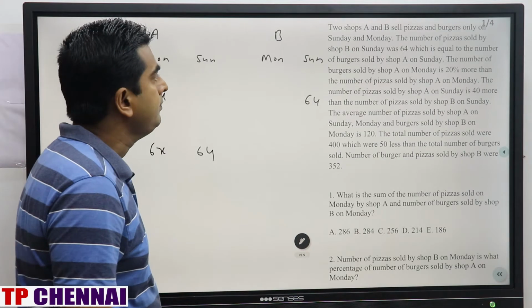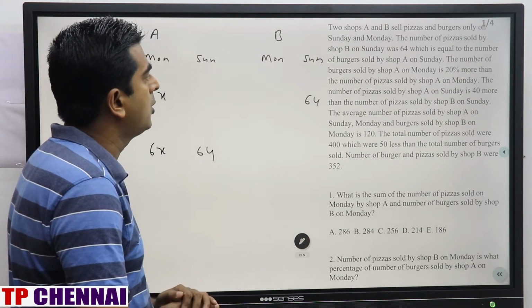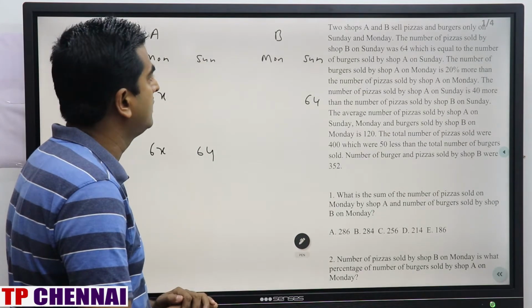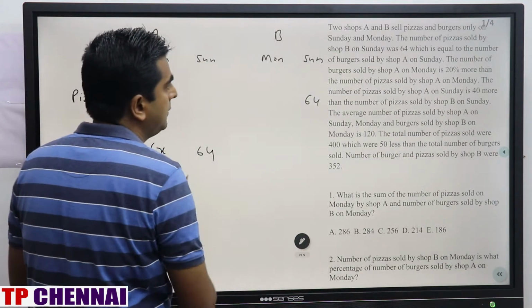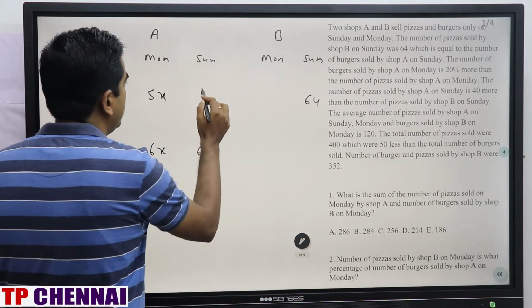The number of pizzas sold by shop A on Sunday is 40 more than the number of pizzas sold by shop B on Sunday. Shop B on Sunday pizza is 64, and shop A on Sunday is 40 more. 64 plus 40 is 104.